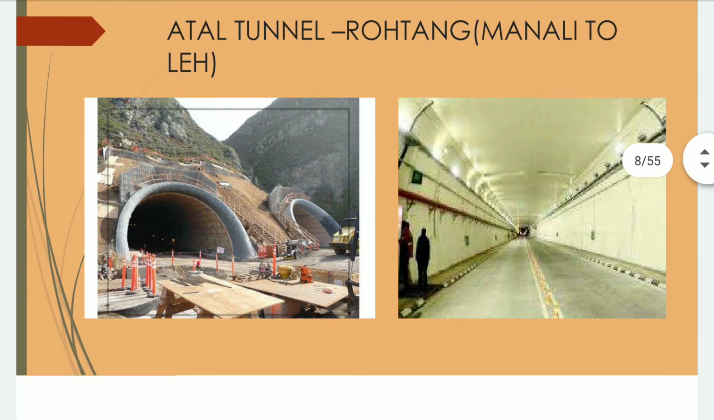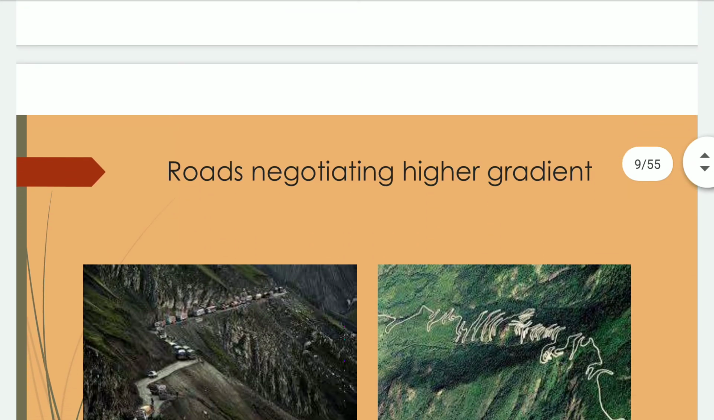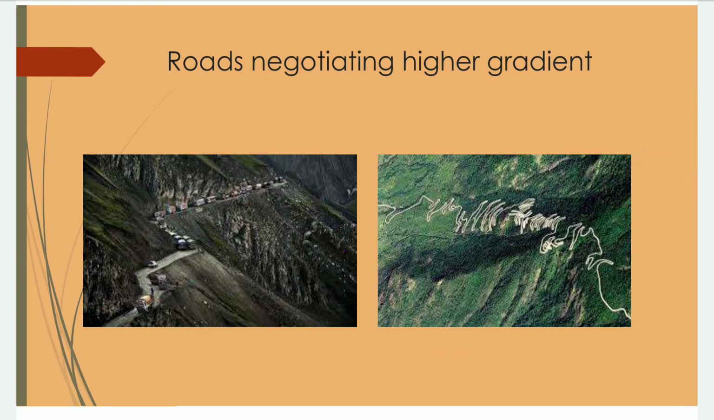Now look at these. There's the Atal Tunnel in Rohtang Pass, Manali to Leh. It's very important. It's constructed within the mountains. Now look at this. The roads negotiate higher gradients. These are very dangerous road transportation, but we need all these things because in the mountains we need the roadways.